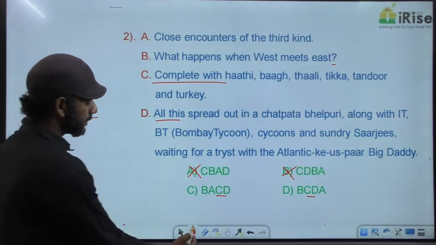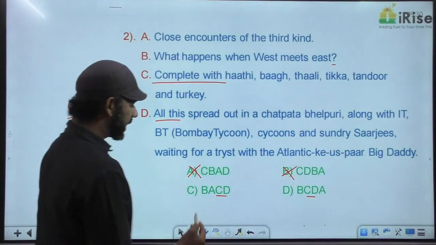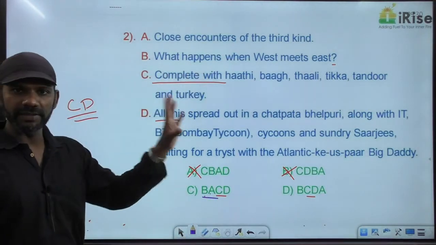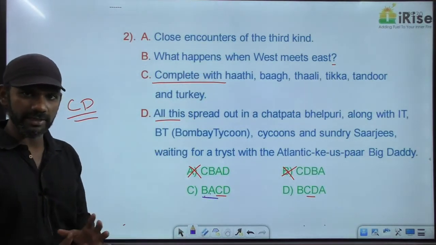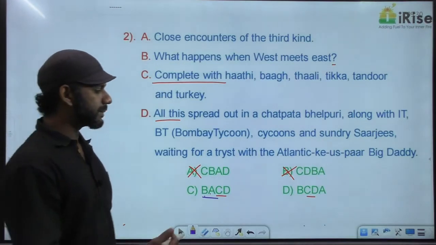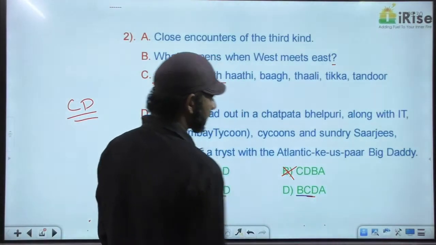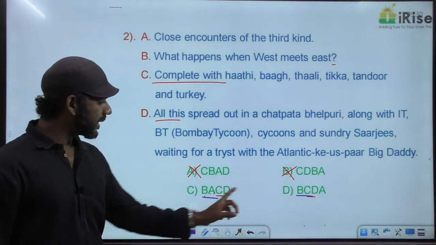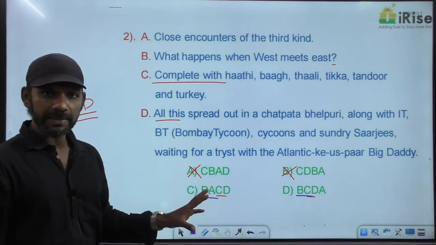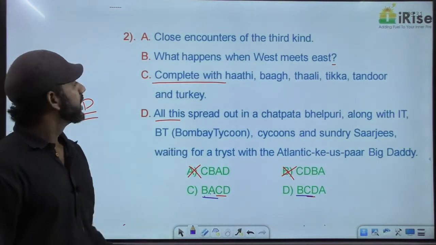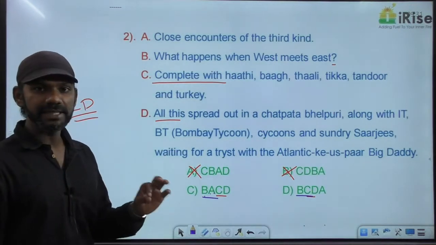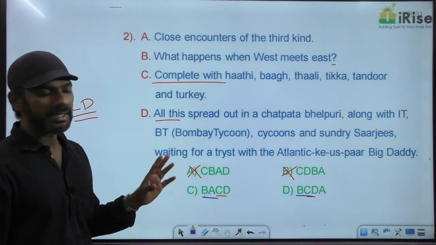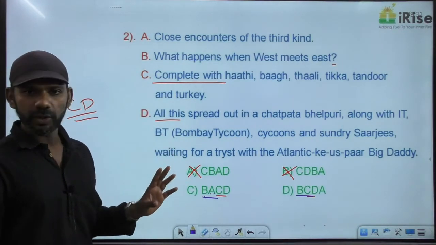C says BA. BA in the sense A is the answer to B, because B is an interrogative sentence. The question and the answer must come together. Option D says BC. BC in the sense C is the answer to B. Now we need to find out whether A or C is the answer to B. Come to Bombay. What happens when West meets East? Come to sentence C. Complete with Hathi, Bagh, Thali, Tikka, Tandoor and Turkey.